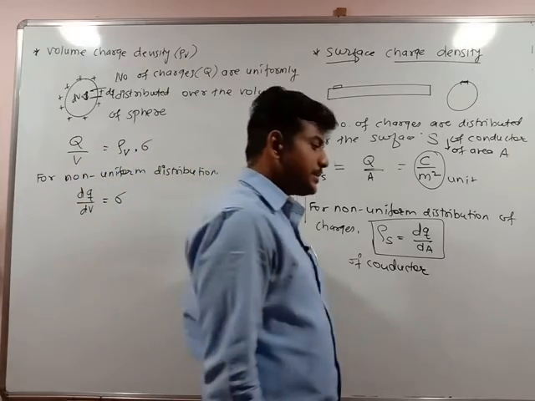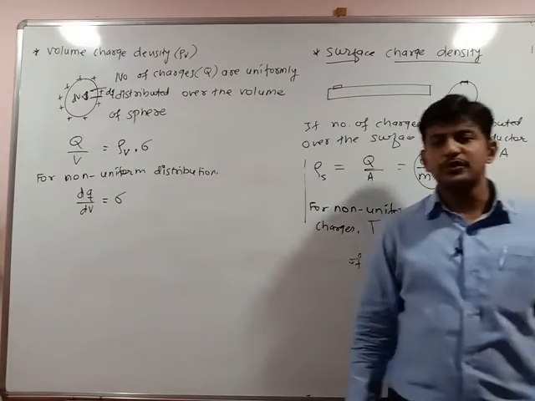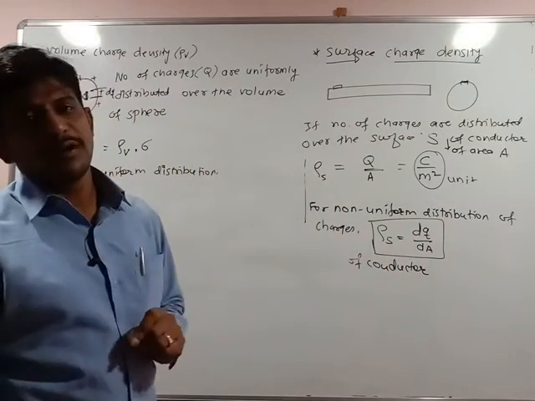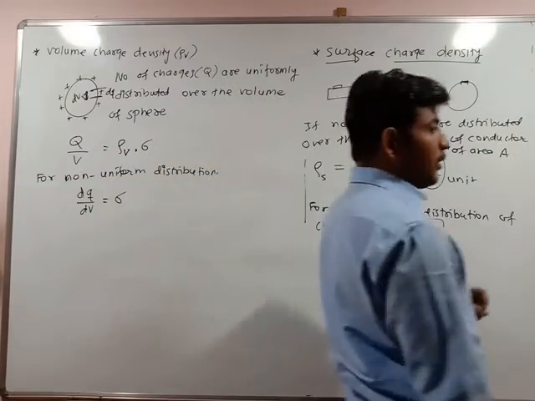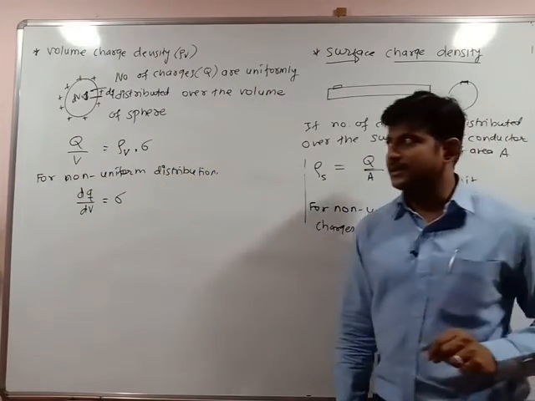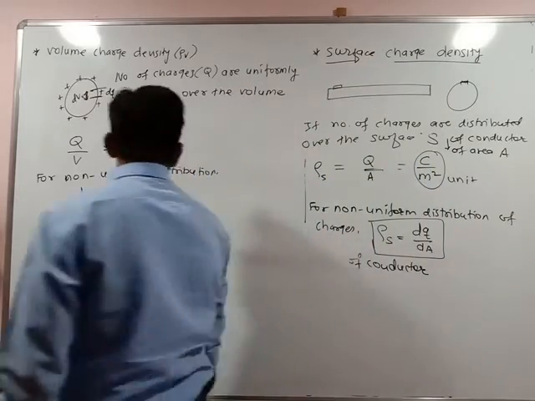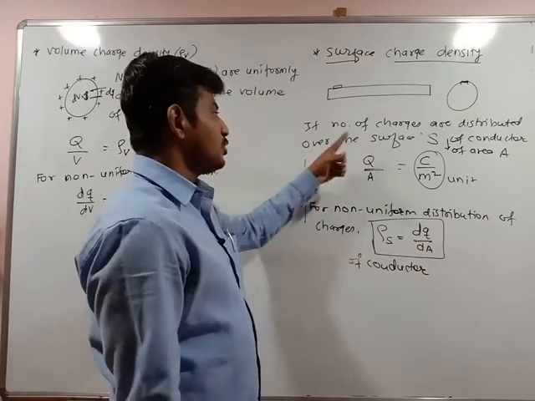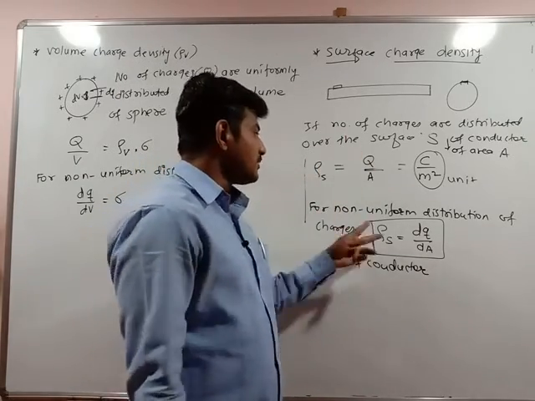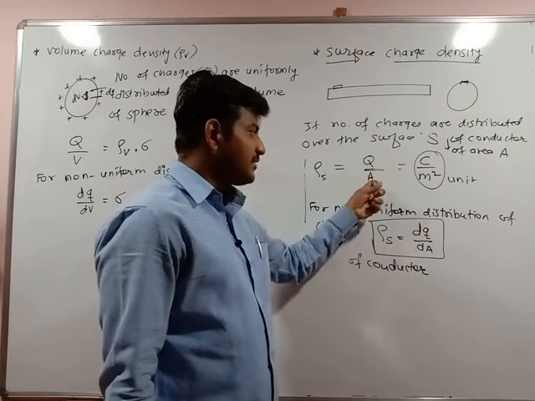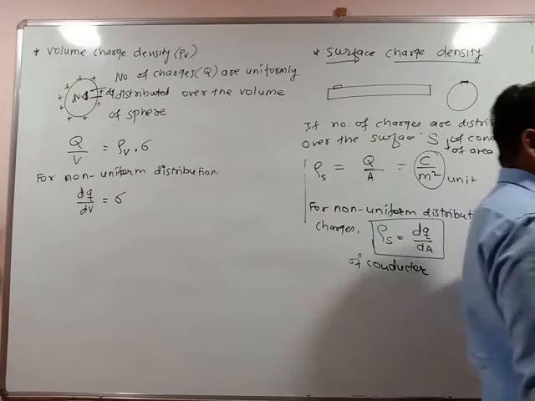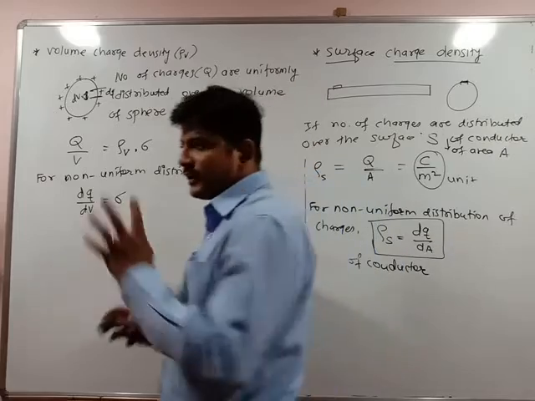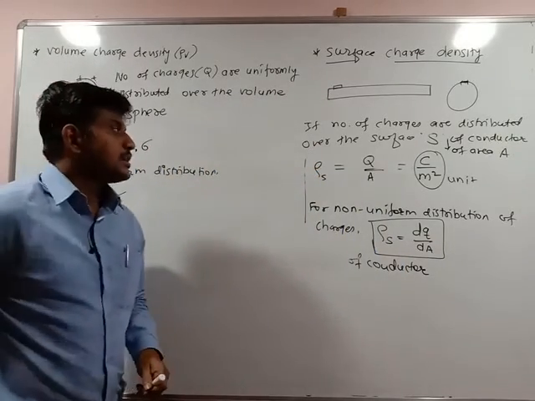So we have seen the definition of linear charge density for uniform distribution, and linear charge density for non-uniform distribution of the charges along the length of the conductor. Why is it said to be linear? Along the length of the conductor. Next, surface charge density. If the number of charges present on surface S of area A is Q, then surface charge density is Q by A. If there is a non-uniform distribution, Q by A is replaced by dQ by dA. Why? Small charge per unit small area gives you the charge density when there is a non-uniform distribution of the charges.